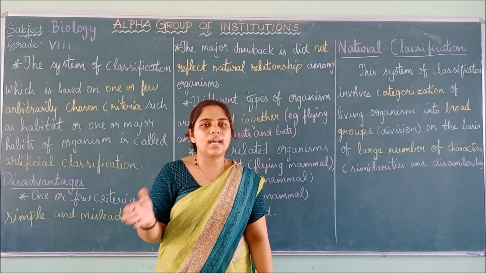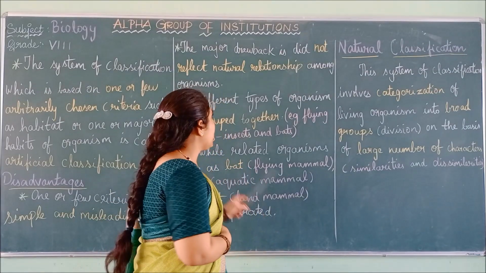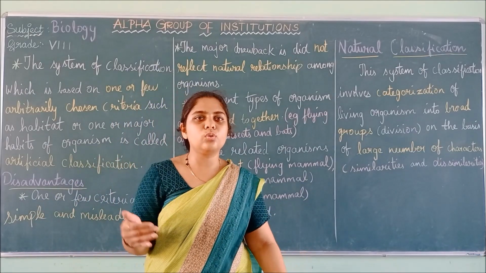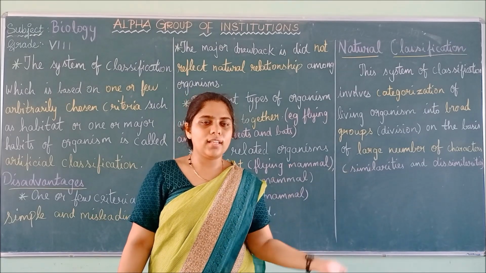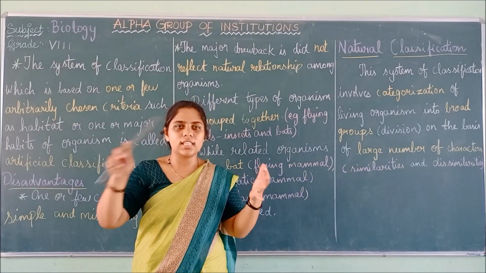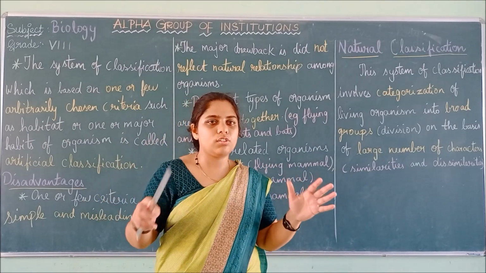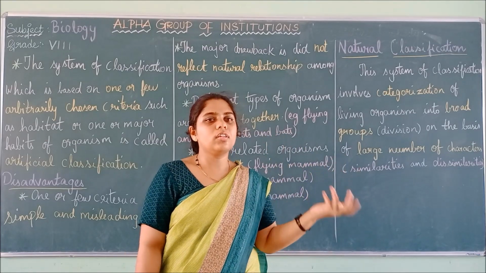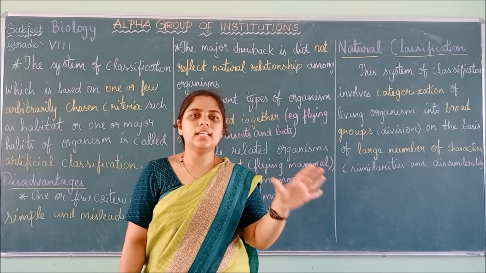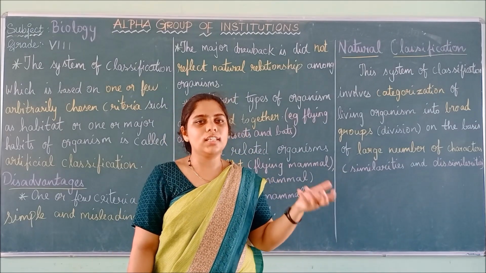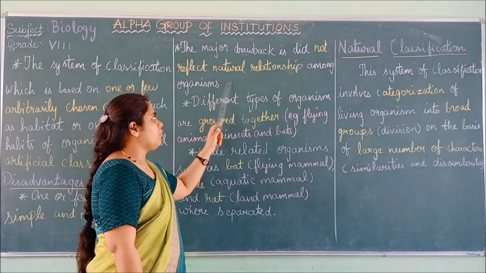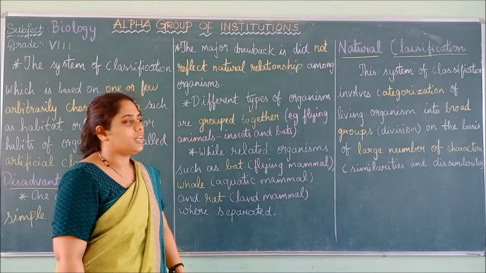So based on the habitats, the classification should not be made, and there is no natural relationship. That is, all the organisms are related to one another. So we depend on plants or animals, and those depend on smaller animals or plants. So there is a cycle, a natural relationship. That is also not included in this classification because we are seeing only the habitats and habits alone. So it does not give any natural relationship of the organism. So that is not reflected in artificial classification.